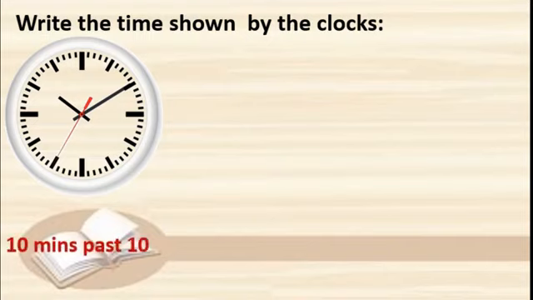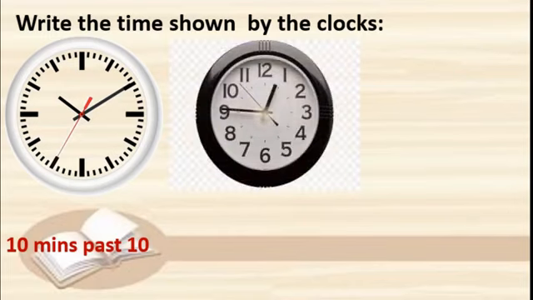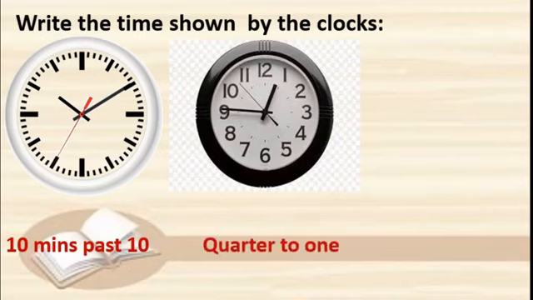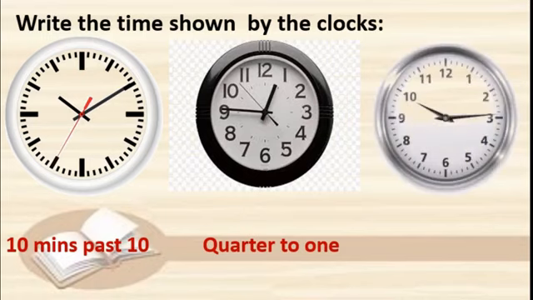Next one. See this? Yes, you are right. Quarter to 1. Correct. Next. Quarter past 10. You are right.